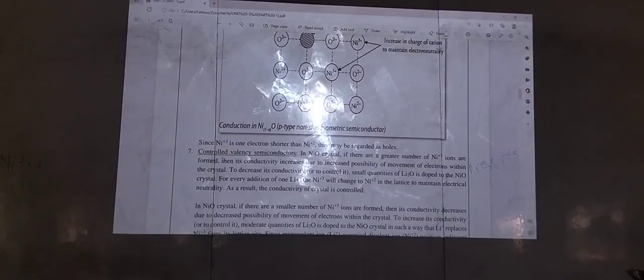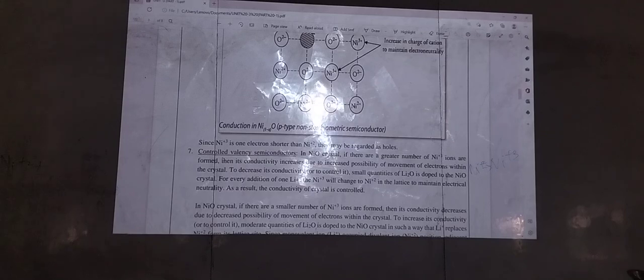In nickel oxide crystal, if there are a greater number of Ni+3 ions, what happens? Its conductivity increases.